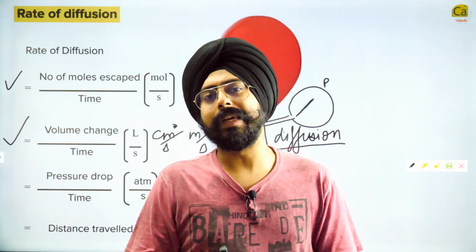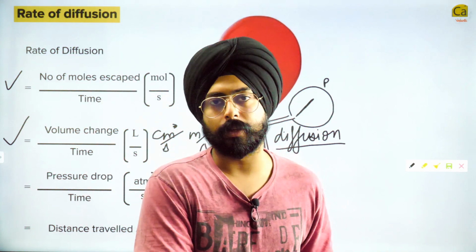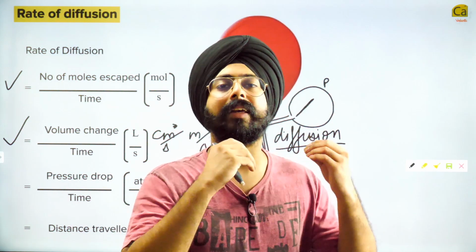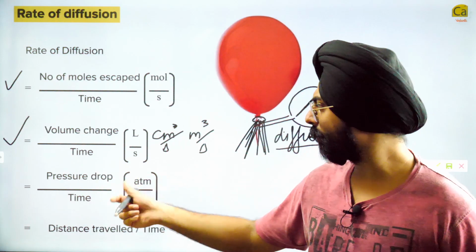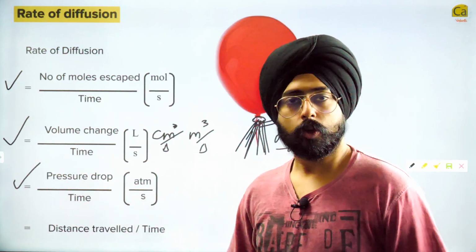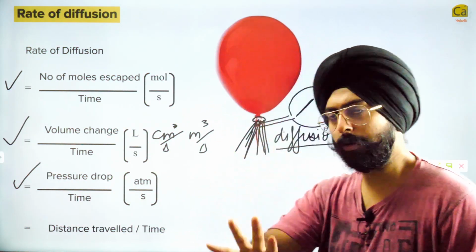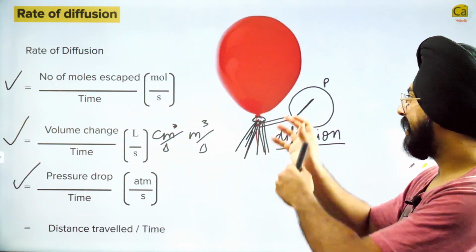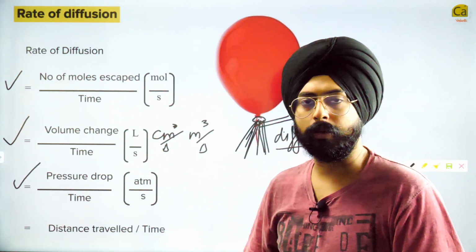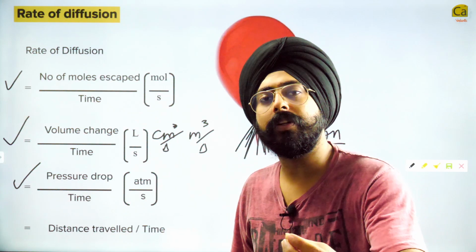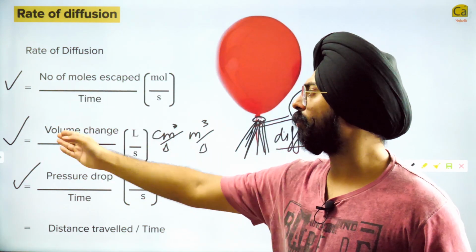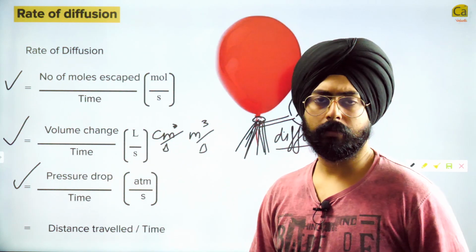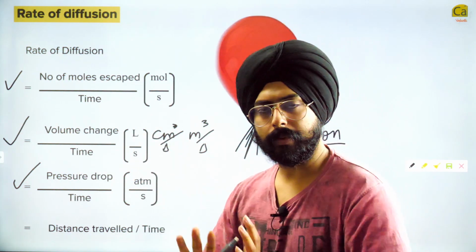So if we can measure the change in pressure per unit time, that can also be considered as the rate of diffusion. You can call that the rate of diffusion too, it works. So, do you understand what we are doing? We know the process happening over here is that air is escaping from the balloon. How can we measure how fast is the air escaping? You can measure it by number of moles, volume change, pressure drop, any measurable quantity per unit time.